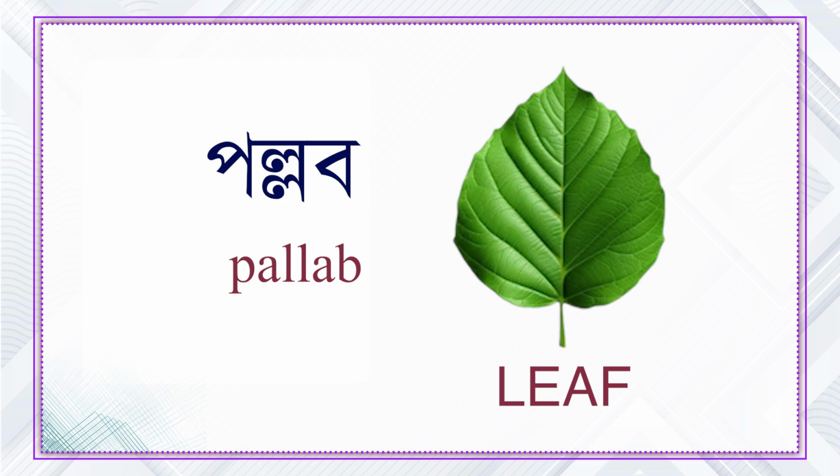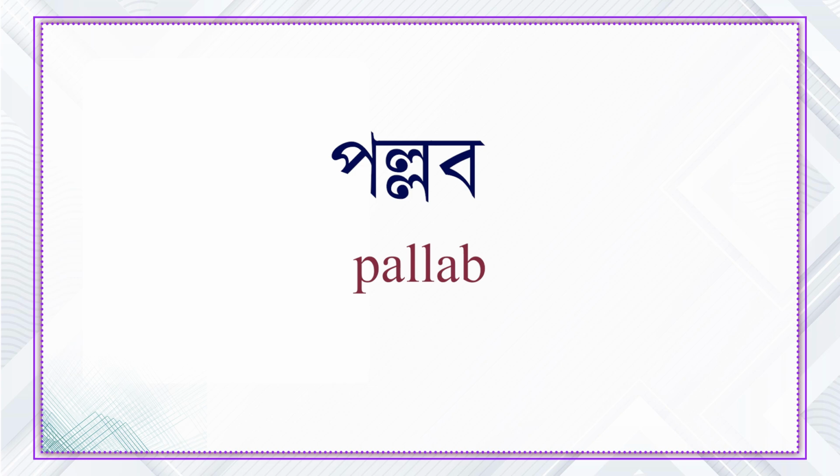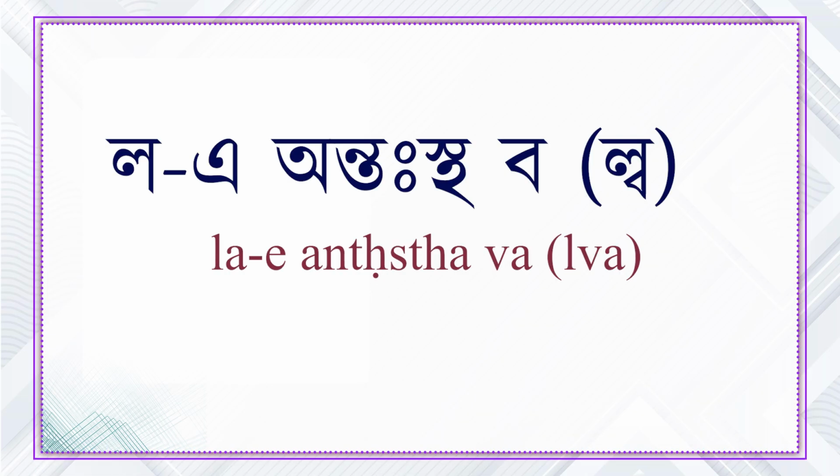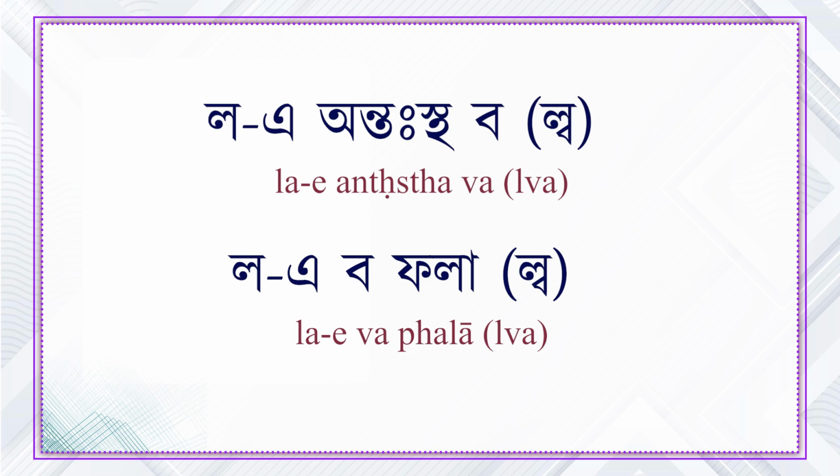Pollob is spelled as po, loi loi, bo. Pollob is pronounced as pol-lob. Another consonant cluster is loi ontostho boy. It is called loi ontostho boy or loi bofola.